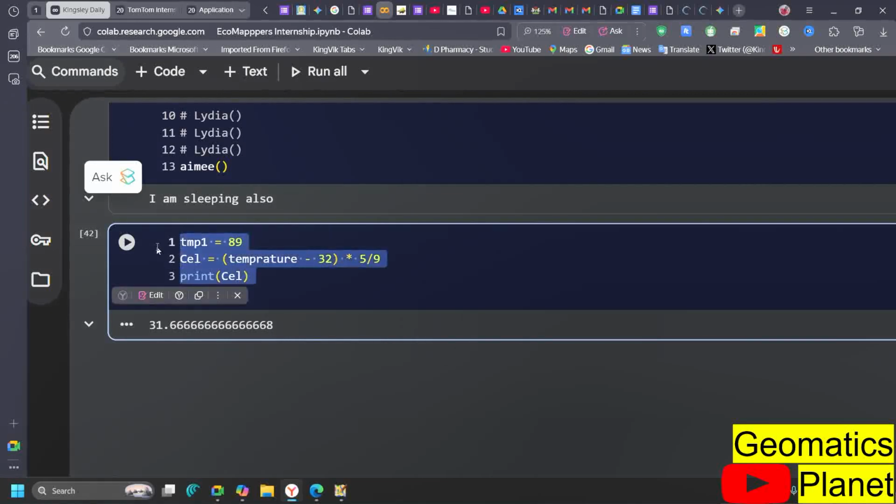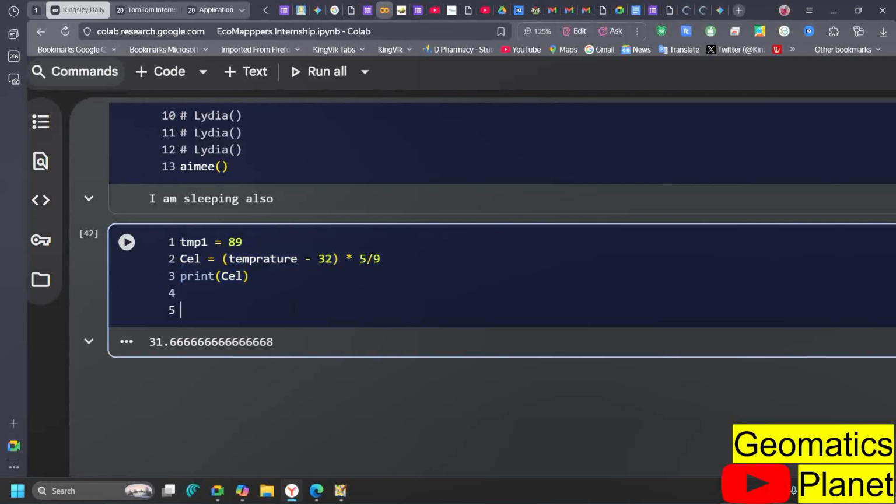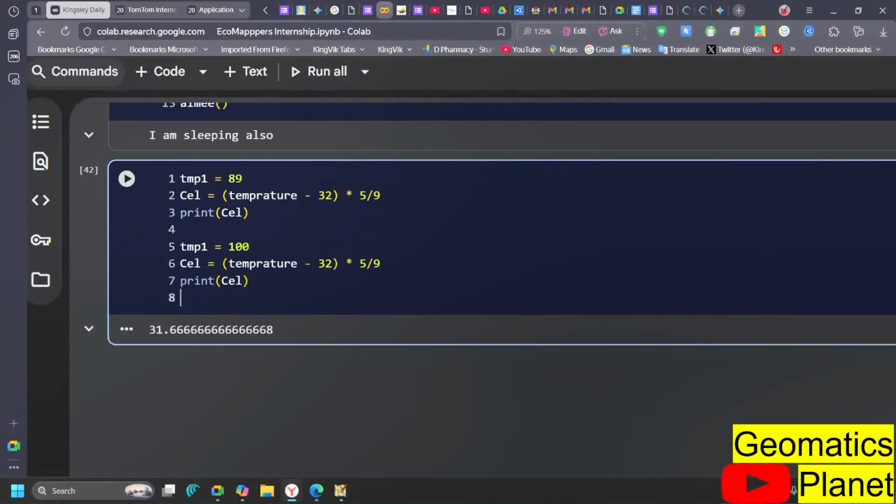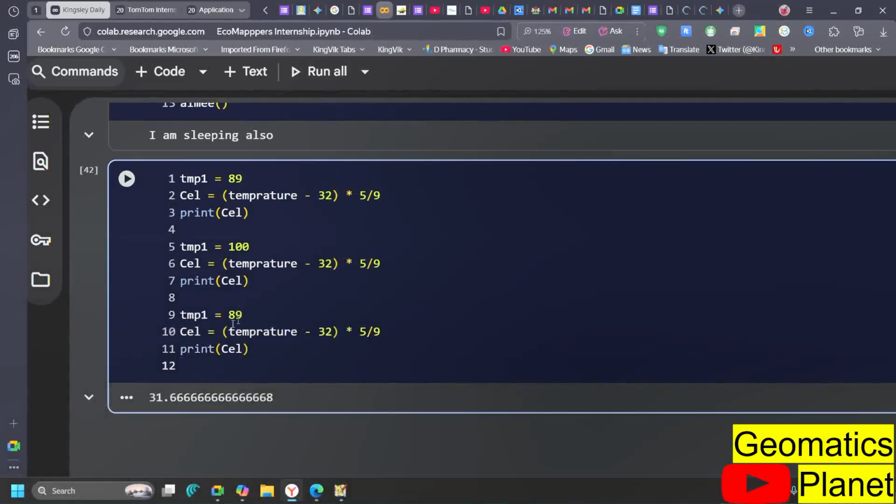Now let's say we want to convert temperature 2, for example, and we have another value that I want to convert at 100 degrees Celsius and want to convert it to 100. And let's also say that I want to convert another temperature to temperature 3, and this one is temperature 2, and then we want to convert this one to 189.